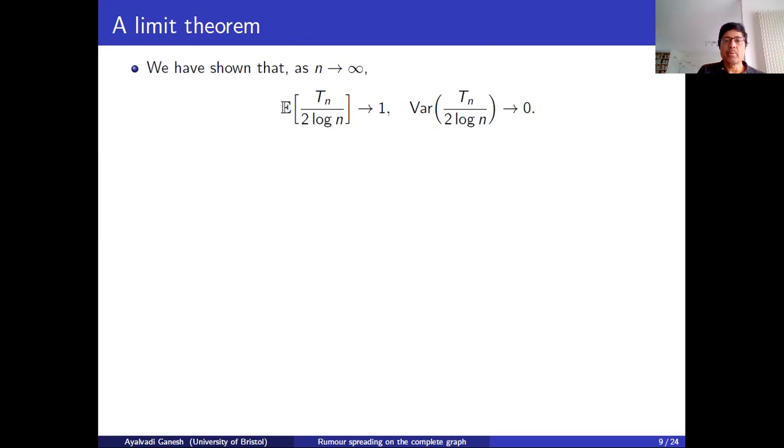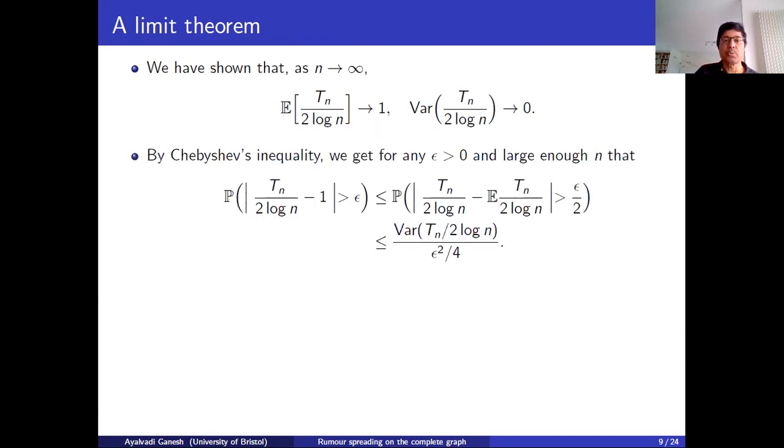So intuitively, what do you expect? The centering of these random variables is tending to 1. The spread around the centering is getting narrower and narrower. That's what the variance going to 0 says. So they are concentrating close to 1. So intuitively, you expect that these random variables converge in some sense to this constant 1.